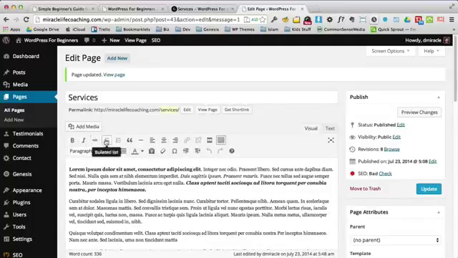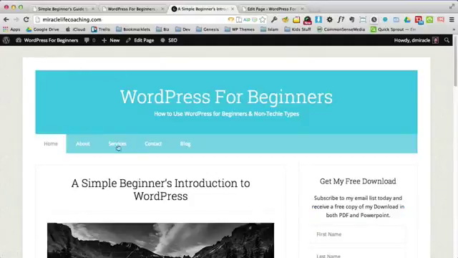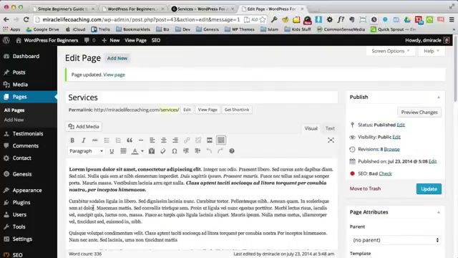Bold, italic, lists, bullet list and numeric list. Left, center, and right justify. And we'll get into some of the other things in a moment. But let's go a little further because, again, I want to make our services page look a little bit like our home page. So let's go back to services. And I'm going to get close, as I said.